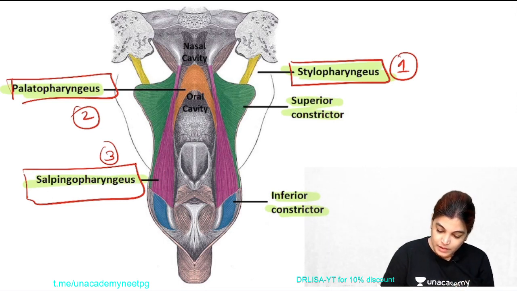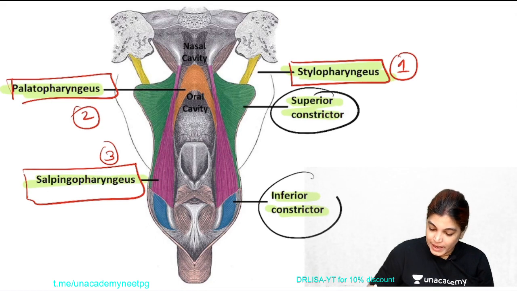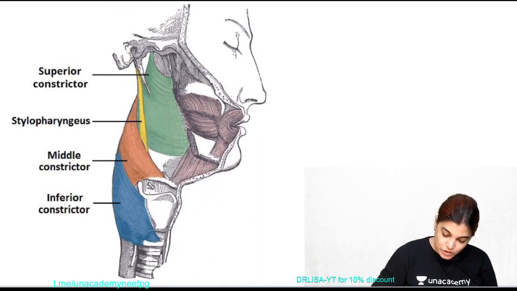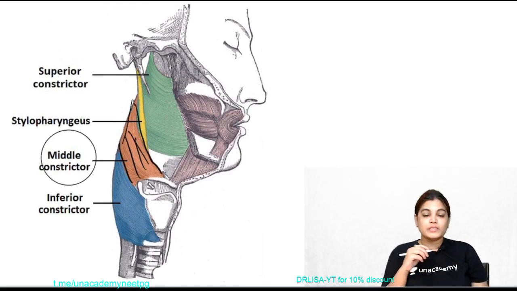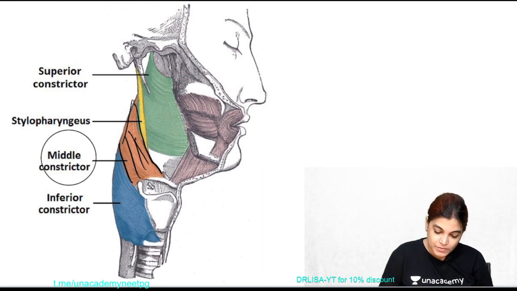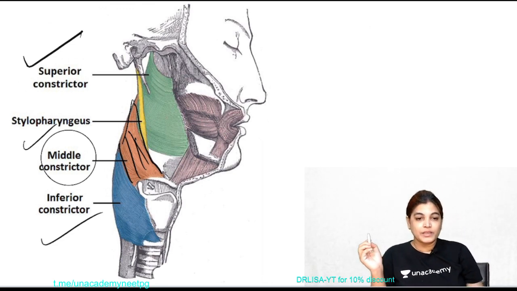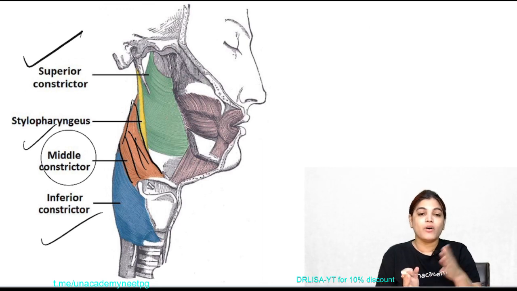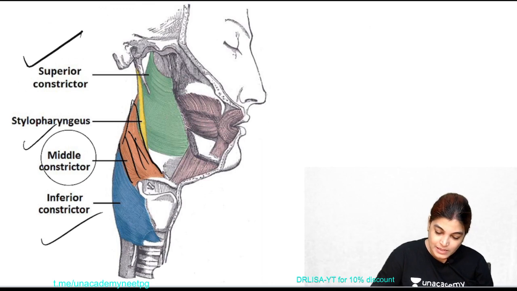Now moving to the list of constrictors. The superior and inferior constrictors are here, 4 and 5, and one more is the middle constrictor. In this diagram you can also see the fibers of the middle constrictor. This is the lateral view in which you are seeing all the fibers. Altogether, these diagrams show the lateral view of the superior constrictor, stylopharyngeus, and the middle and inferior constrictors. So all these are the muscles of the pharynx, 3 longitudinal and 3 constrictors. Among these, only one muscle, that is stylopharyngeus,